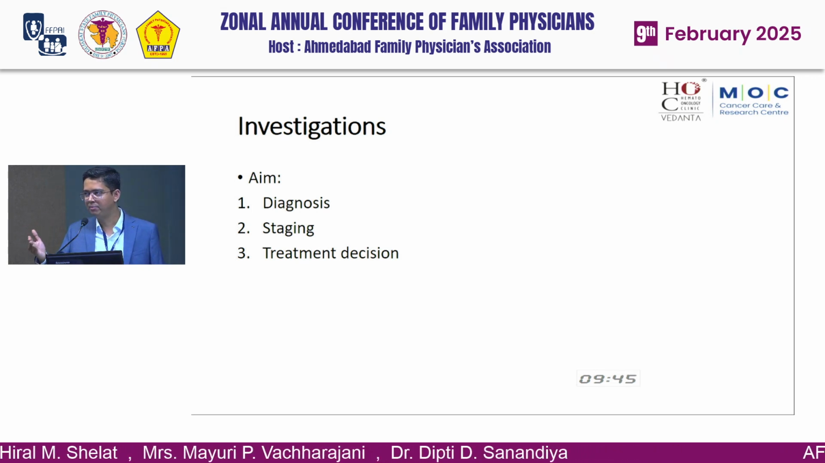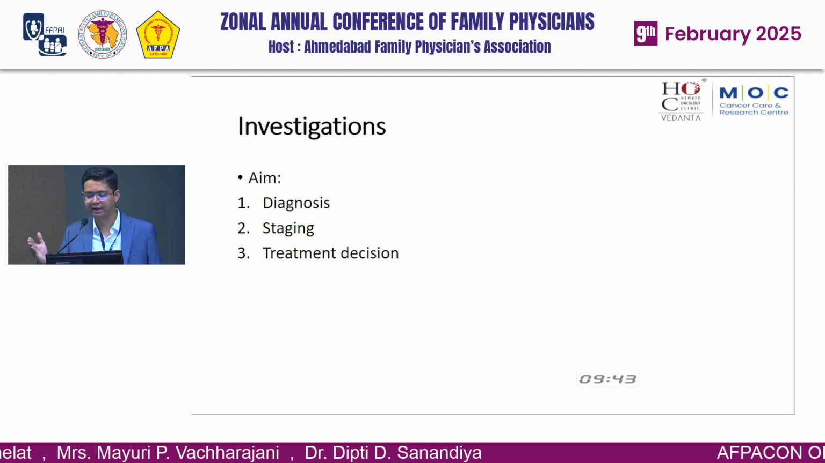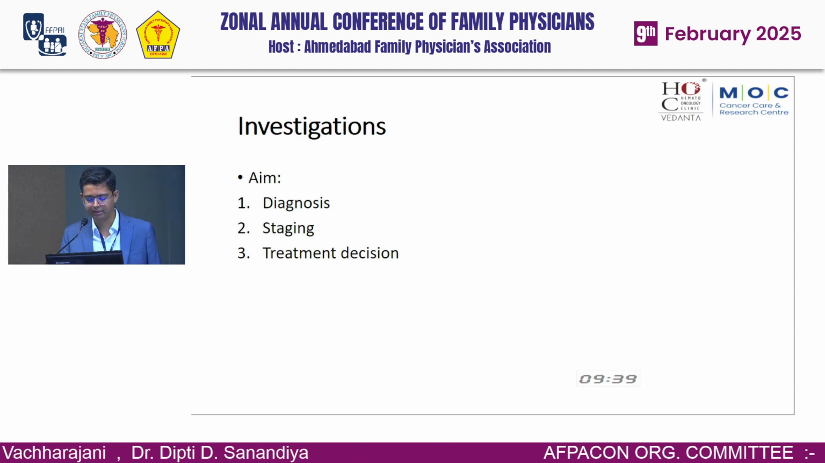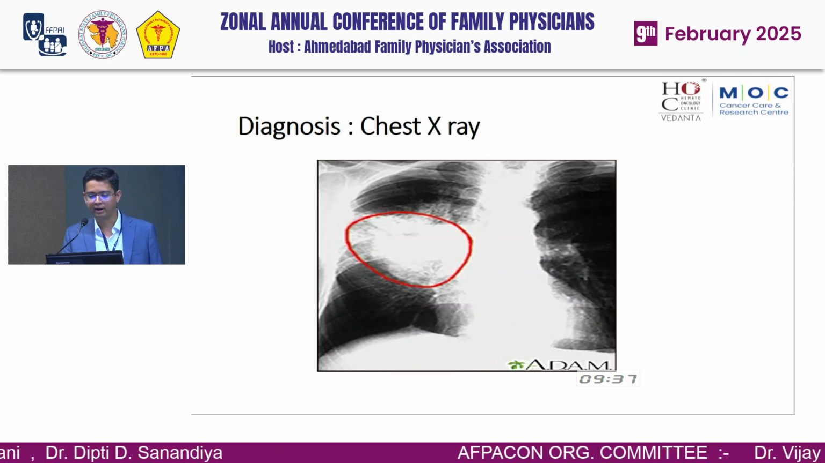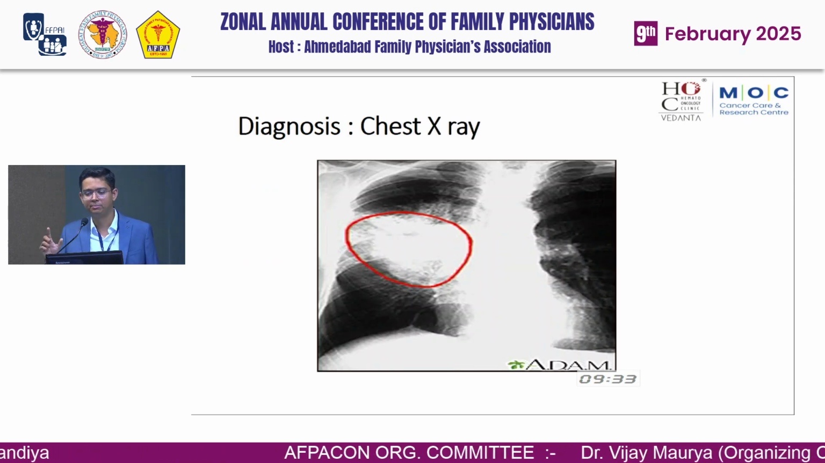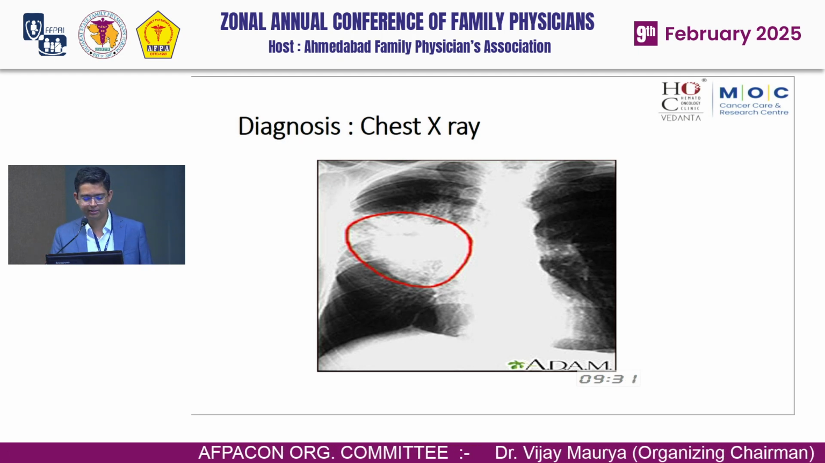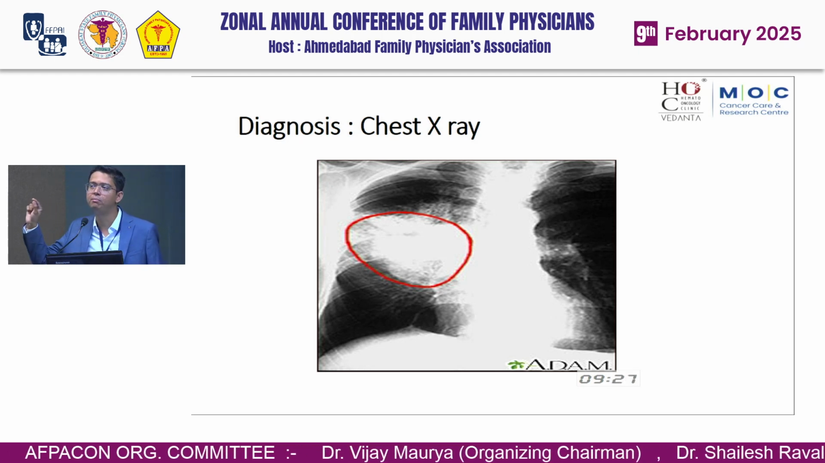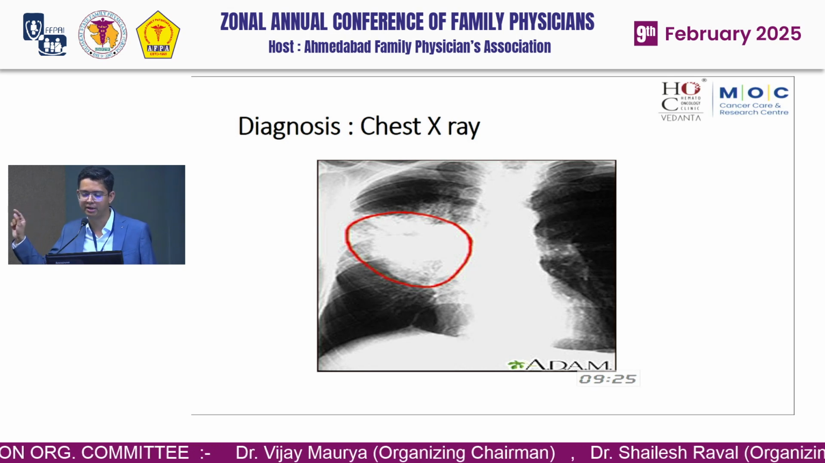The first aim of investigation is to diagnose the lung cancer. Second aim is for staging, and third is to decide the treatment. So we will look at them one after one. First, when the patient presents with these symptoms, you should do a chest X-ray, and this is the typical picture of lung cancer. In this chest X-ray, there is a lung mass with a spiculated margin.